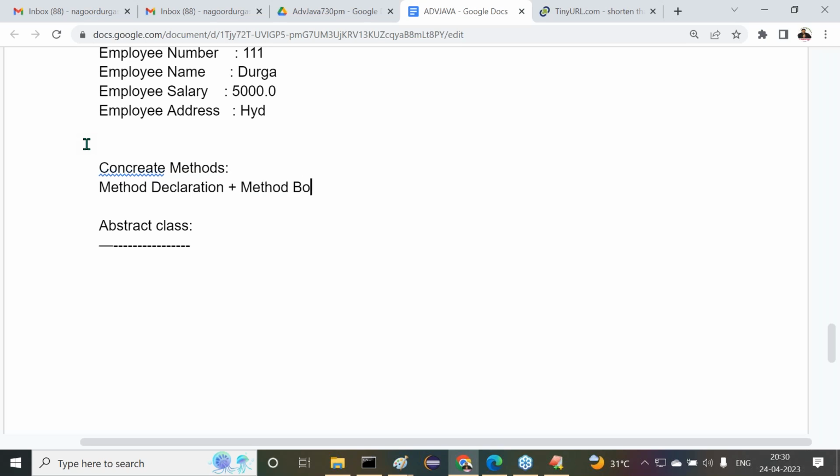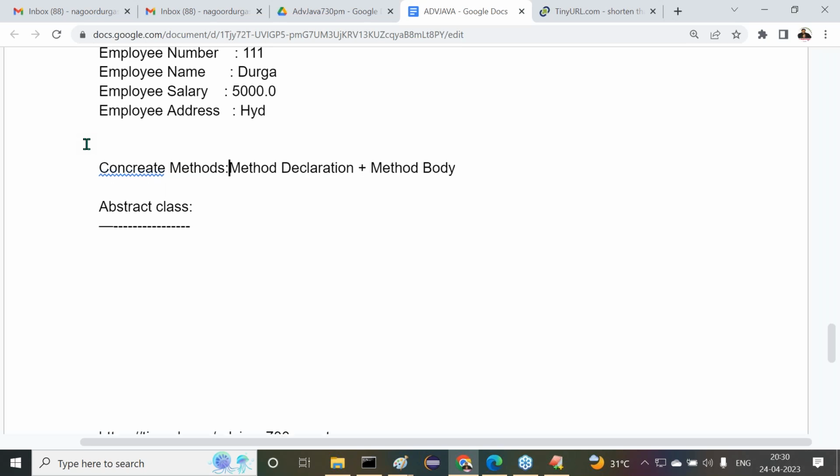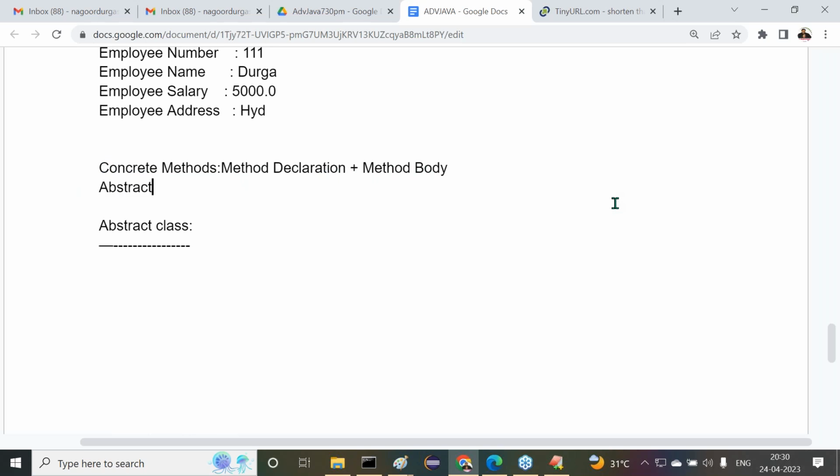What exactly is the meaning of a concrete method? Concrete methods have a method declaration plus a method body. But what do abstract methods have? Abstract methods have a method declaration only, without a method body.